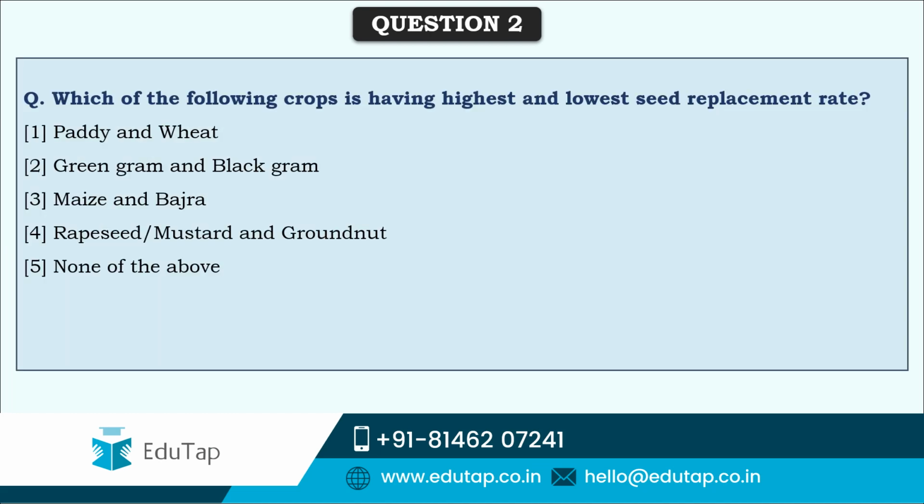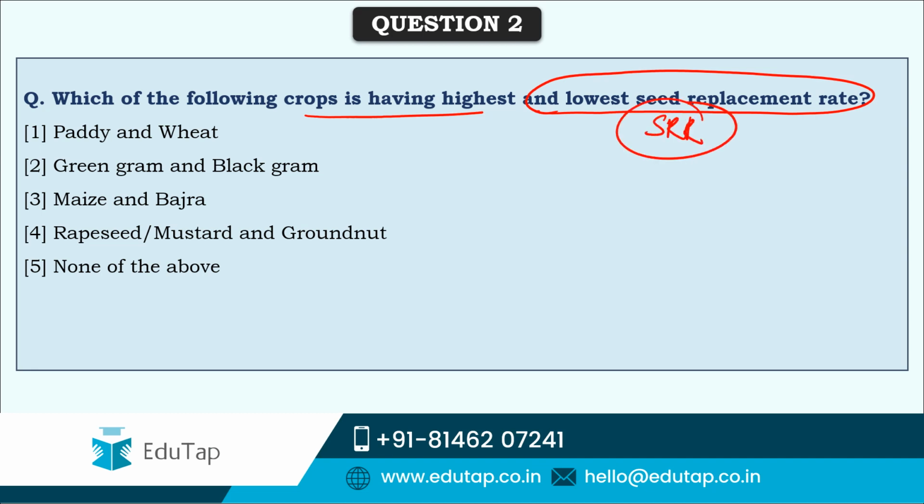So friends, next question says which of the following crops has the highest and lowest seed replacement rate? Now what is that seed replacement rate? That is SRR. It is nothing but a measure of how much of the total cropped area was sown with certified seeds in comparison to farm saved seeds. Every year it varies from crop to crop, and the higher the seed replacement rate, the higher would be the yield. It shows its effect on yield.